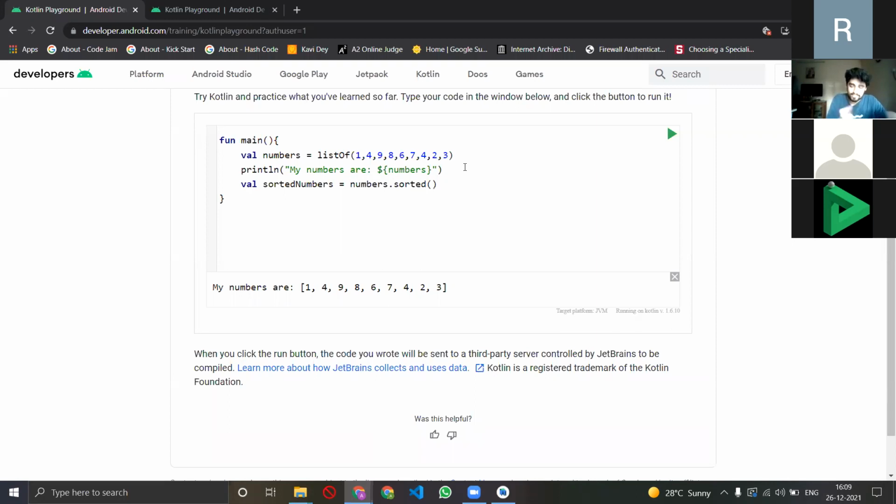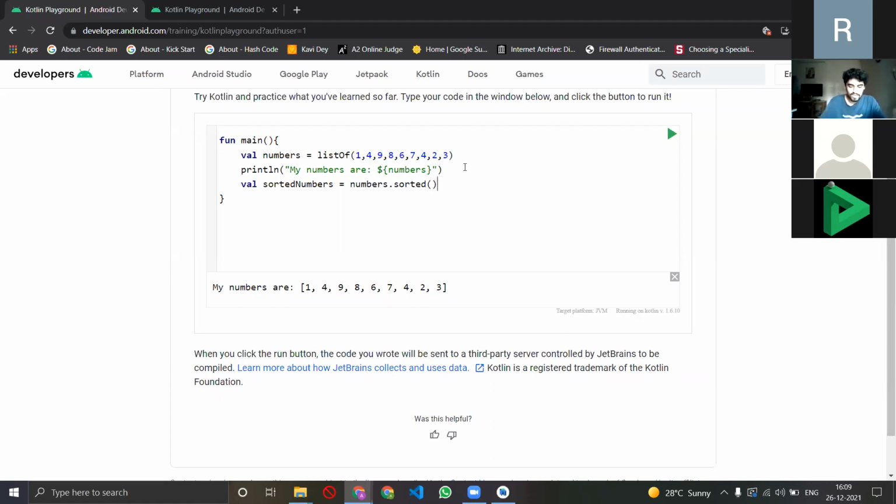So they have this inbuilt function called dot sorted, and what it does is that it sorts the lists in ascending order. Well, obviously, if you dive deep, there are a lot of ways to also sort in descending order, and so on and so forth. But just for the sake of example, let's look at the simple function sorted, and what it does is that it sorts everything in ascending order.